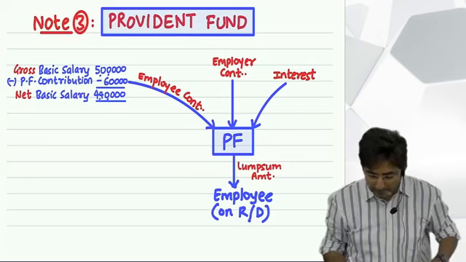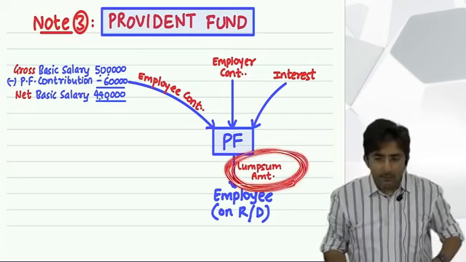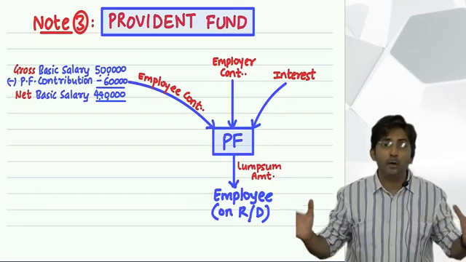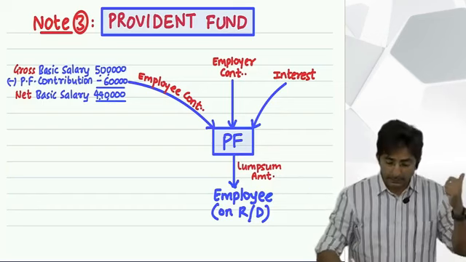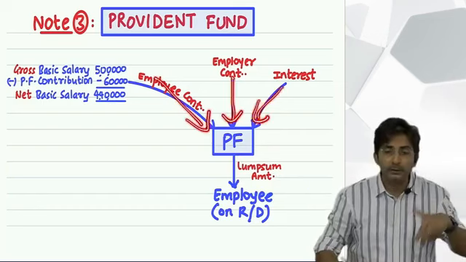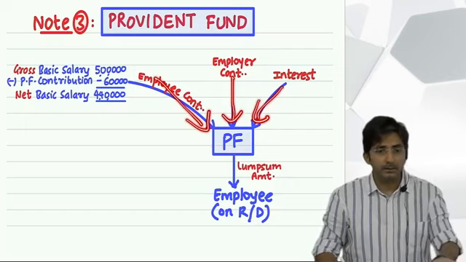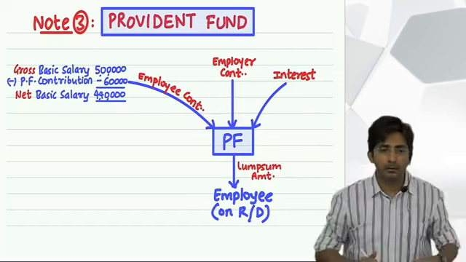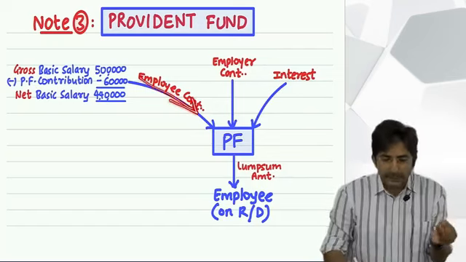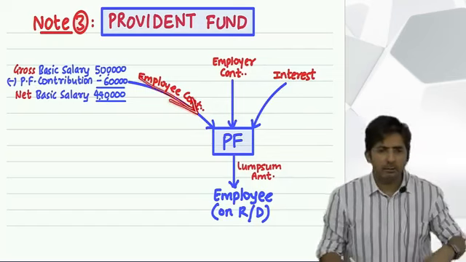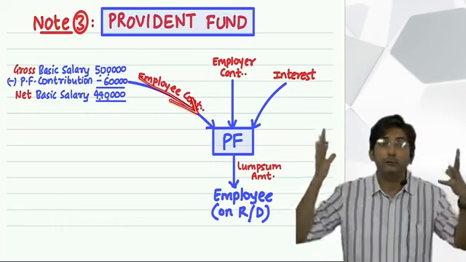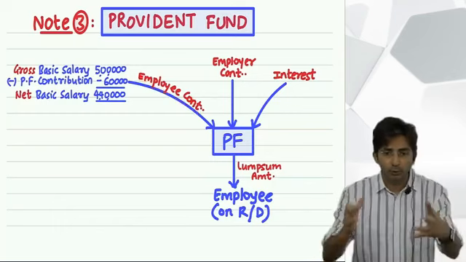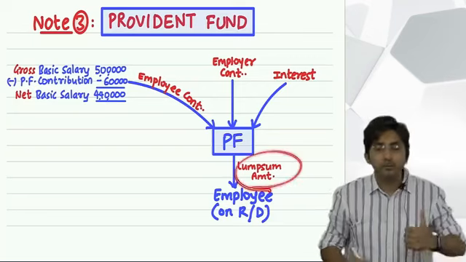And why have I written this lump sum amount? Lump sum means you get all the amount together in one shot. See, does depositing happen in one shot or on a yearly basis? Yearly basis. But at the end you get it in one shot, a lump sum big amount. Every year there might be say 1 lakh deposited. But at the end you get a big amount, 35 lakhs, 40 lakhs, a huge amount together. That's why I have written lump sum amount.